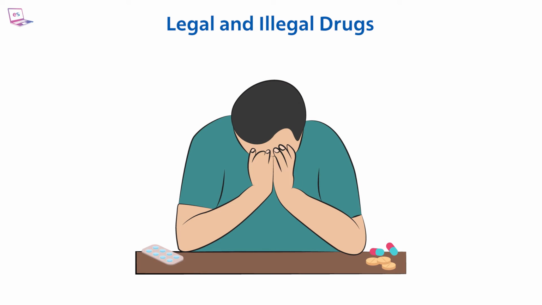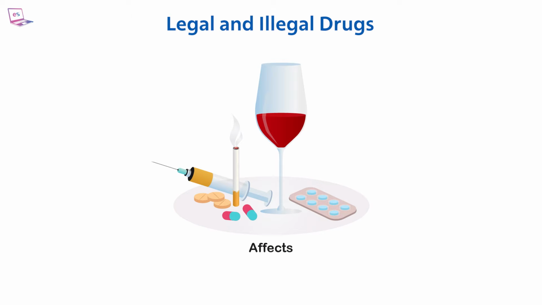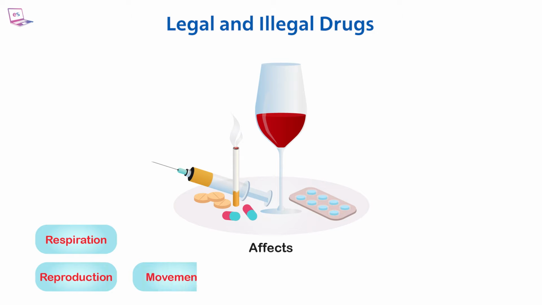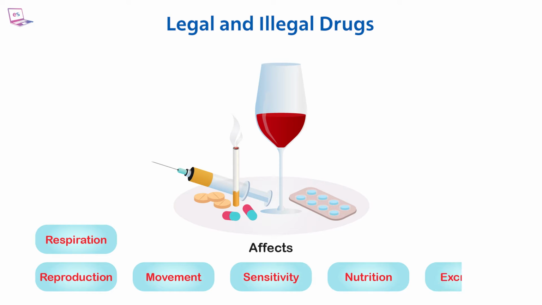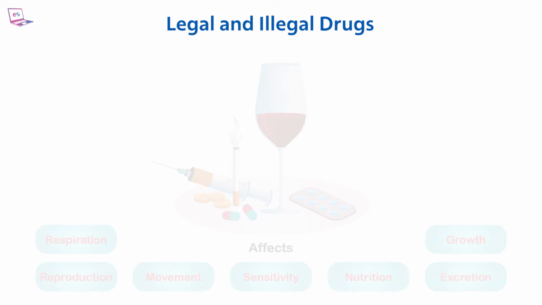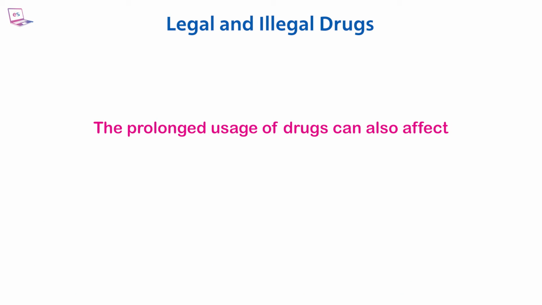Addiction to a drug can significantly impact both a person's physical and mental health. Drugs affect many life processes in the human body, like respiration, reproduction, movement, sensitivity, nutrition, excretion, and growth. The prolonged usage of drugs can also affect the liver, kidneys, and brain.